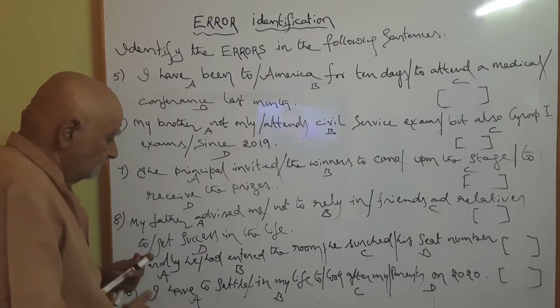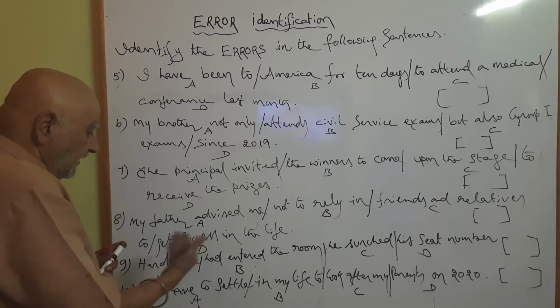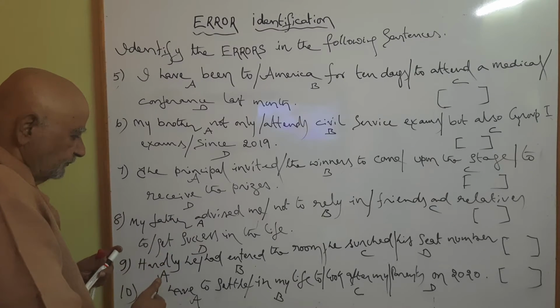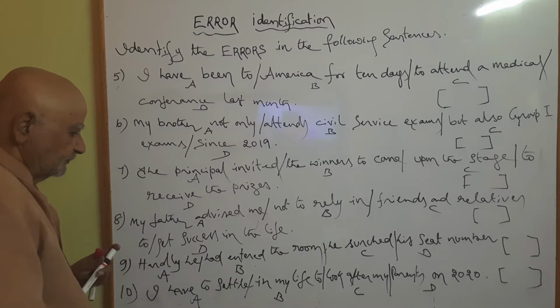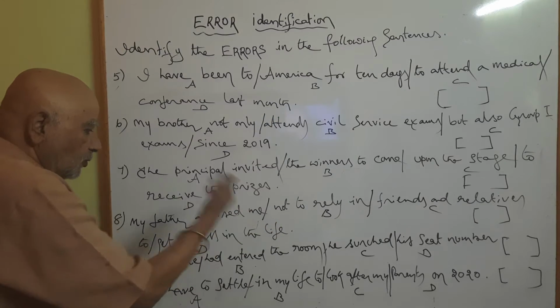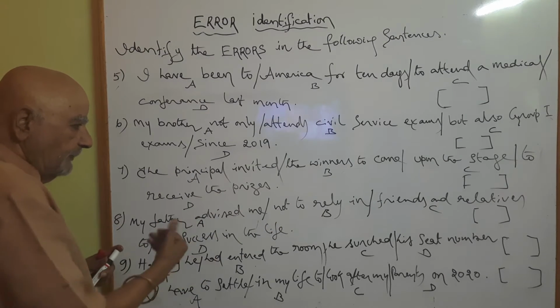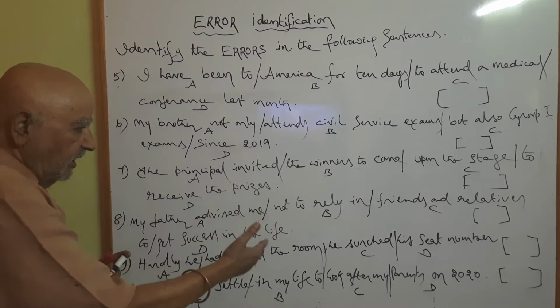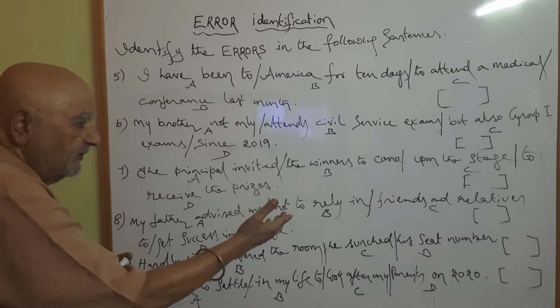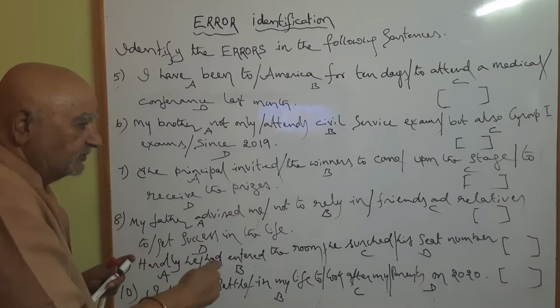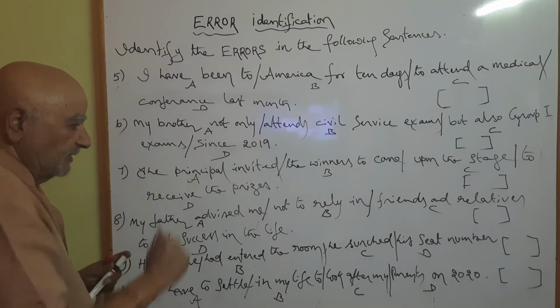And ninth question. Hardly he, that is A part, had entered the room, B part, when he searched, C part, his seat number, D part.